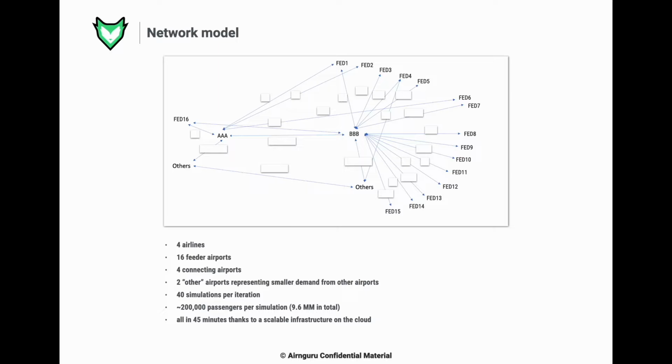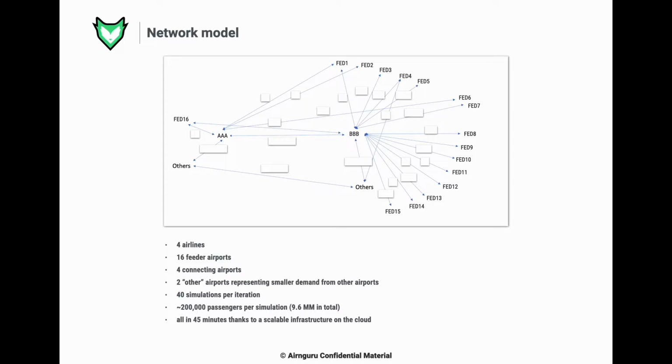Now, let's review the network we have run using our simulator. This network has been constructed with real itinerary data and fare data, but we have hidden the airlines' names and we have sanitized the data. The model network is run with 4 airlines, 16 feeder airports, 4 connecting airports, 2 other airports that group smaller demand coming from less significant airports.